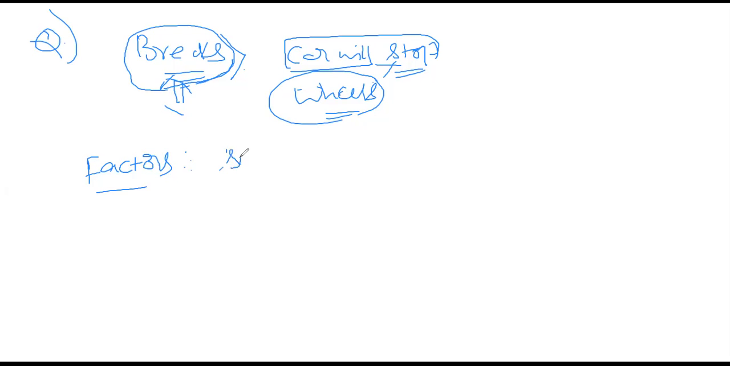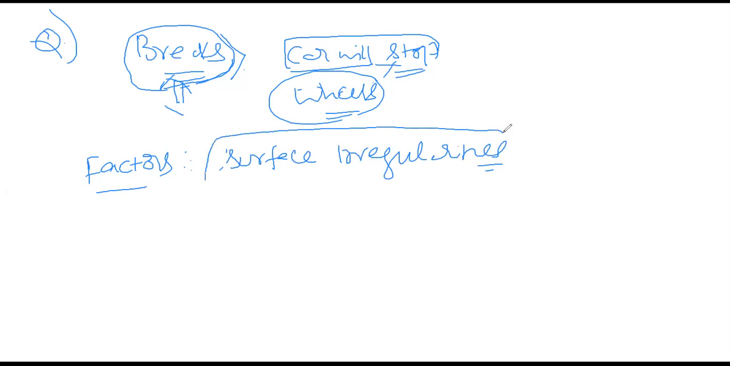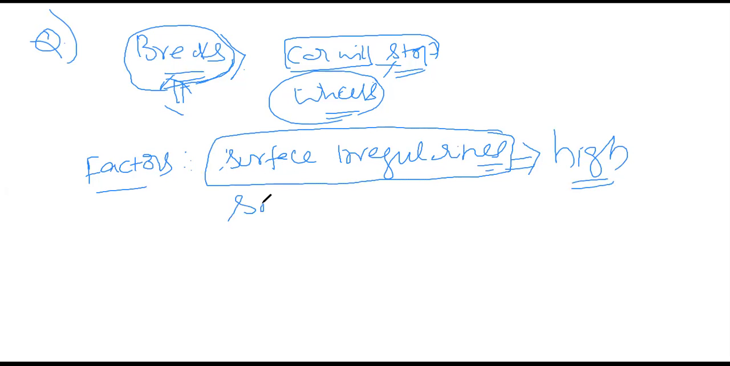Surface irregularities. If there are more surface irregularities, then friction will be high. With more surface irregularities, friction is high. Suppose a smooth surface is there, then friction is less.